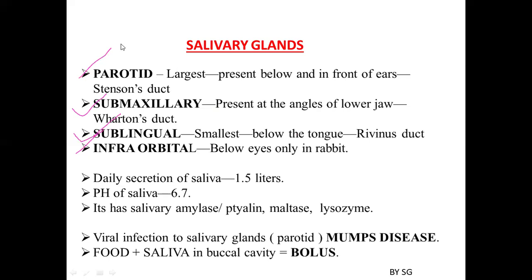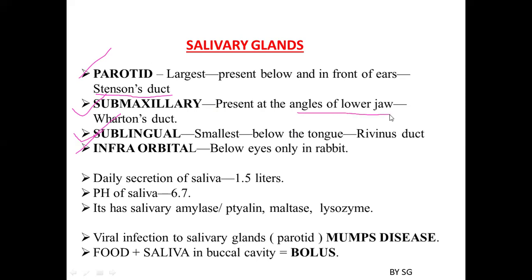Coming to the parotid salivary glands, it is the largest salivary gland, which you can see present below or in front of the ears. This parotid salivary gland opens into the buccal cavity through a duct which we call Stenson's duct. Next is the submaxillary salivary gland. These are present at the angles of the lower jaw.